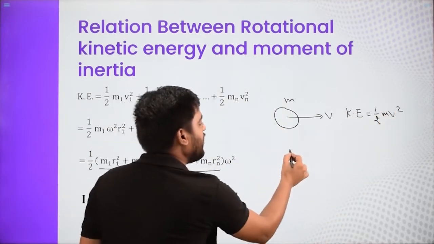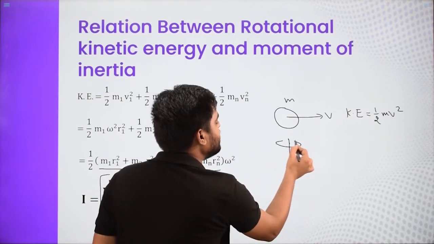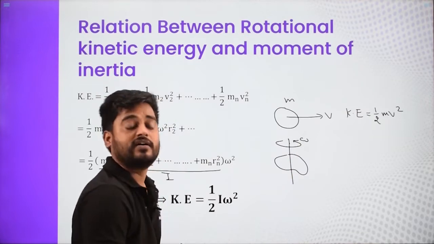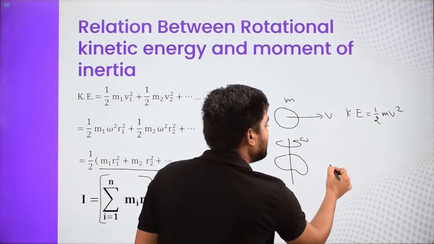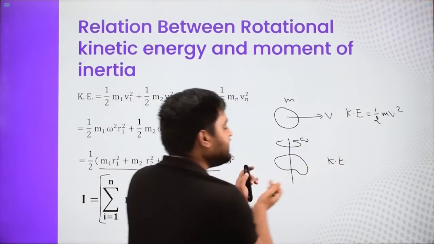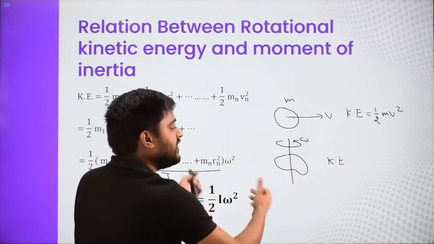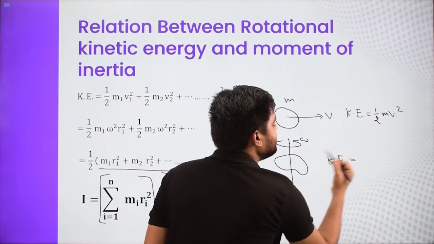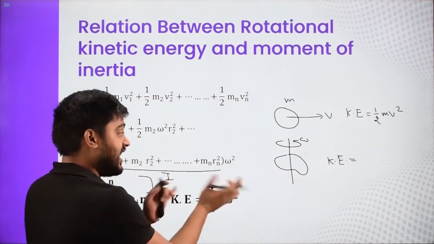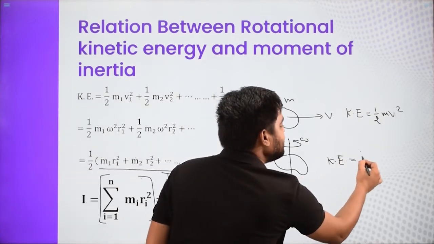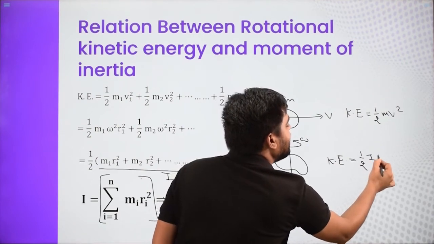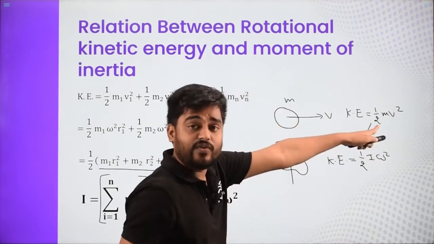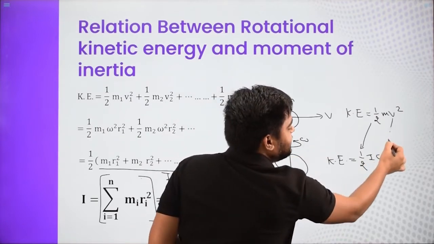But what if you have an axis about which your object is rotating with an angular speed omega? Then you say the kinetic energy. This is also having some kinetic energy, but it is not going anywhere, so it doesn't have any translatory kinetic energy. The entire kinetic energy is the kinetic energy of rotation, and that is given by half I omega squared. So half is half, and v is velocity, and this is angular velocity.